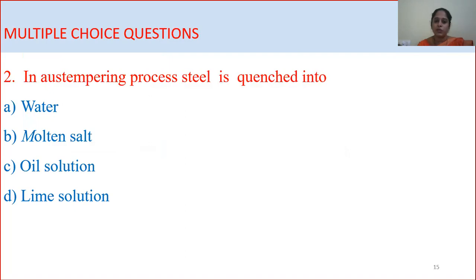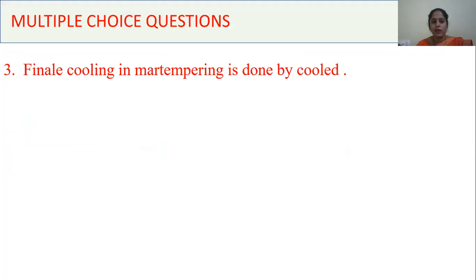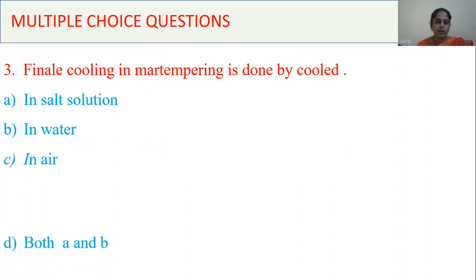In the austempering process, steel is quenched in water, molten salt, oil solution, or lime solution. Answer is molten salt. The final cooling in martempering is done by the process in salt solution, in water, in air, both A and B. That is in air.